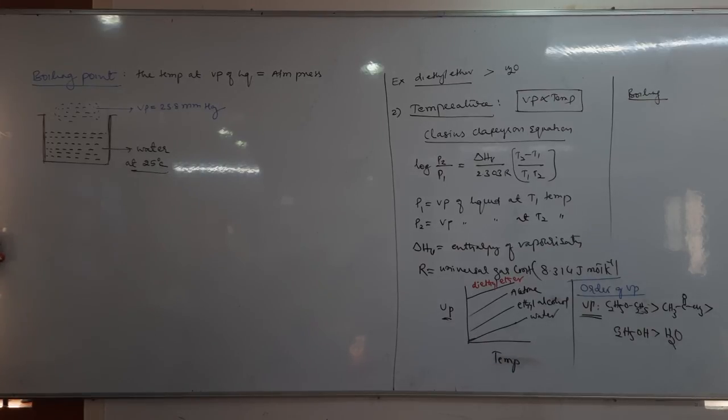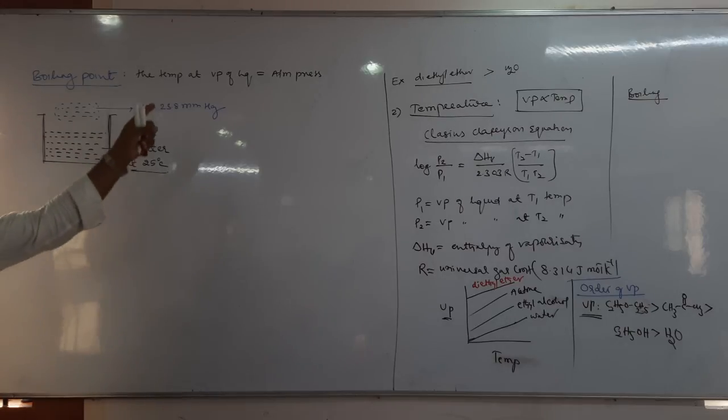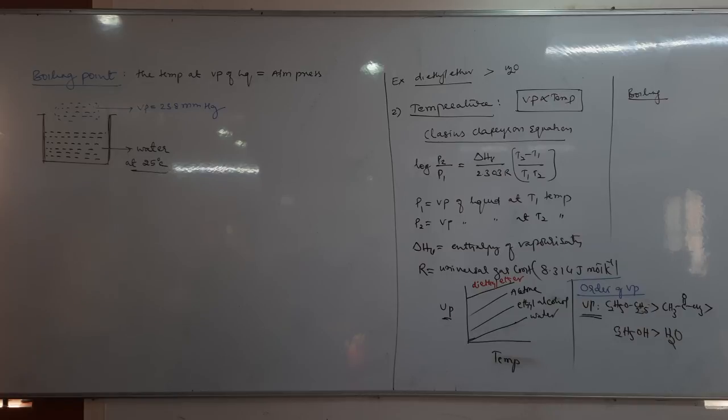Boiling point is the temperature at which the vapor pressure of the liquid is equal to the atmospheric pressure. The temperature at which the vapor pressure of the liquid is equal to what? Atmospheric pressure. For example, let us take one simple example, water.